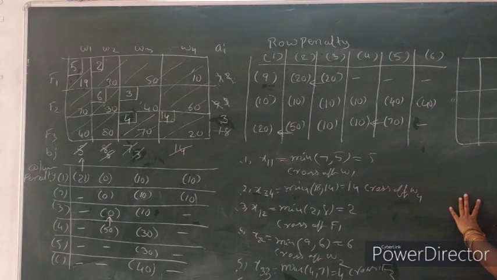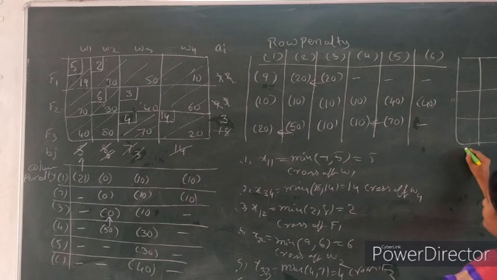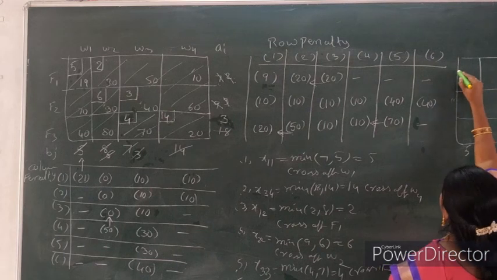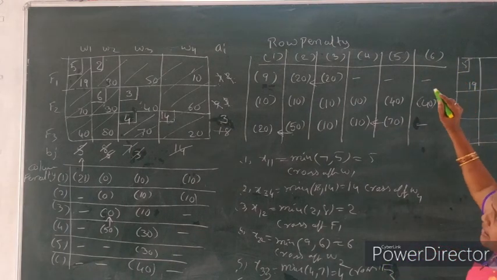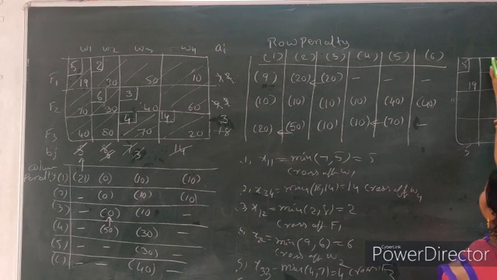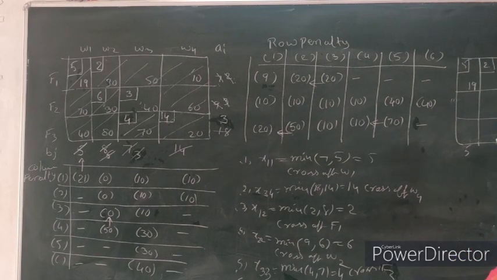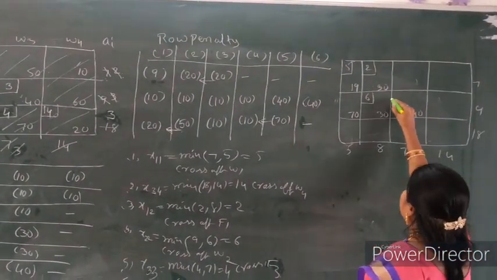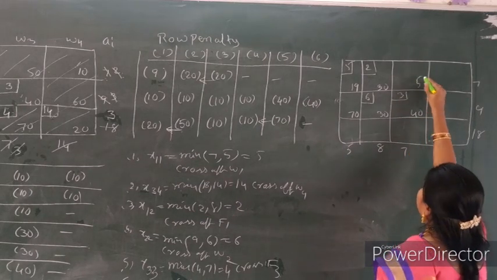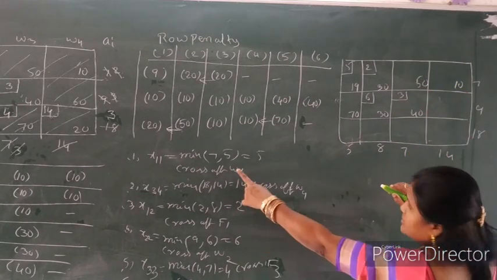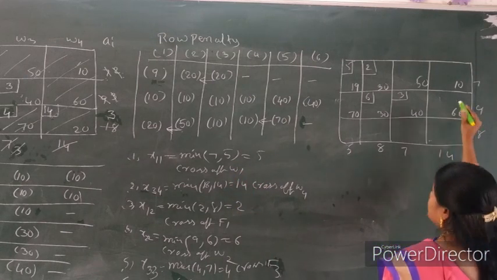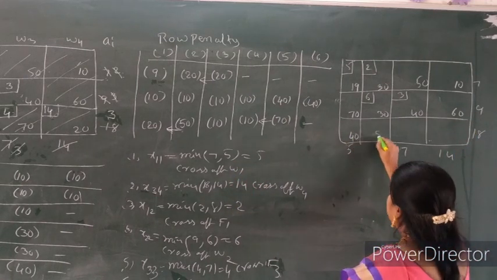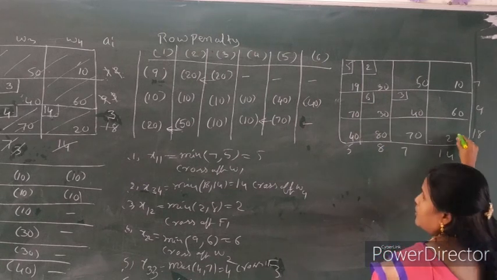So here 7, 9, 18, 5, 8, 7, 14. So here 90, the value is 5. 30, the value is 2. 30, the value is 2. 70, 30, the value is 6. 40, the value is 3. So here 50, 10. Now see the table. 60, so 40, 80, 70, 20. Here 4, 40.